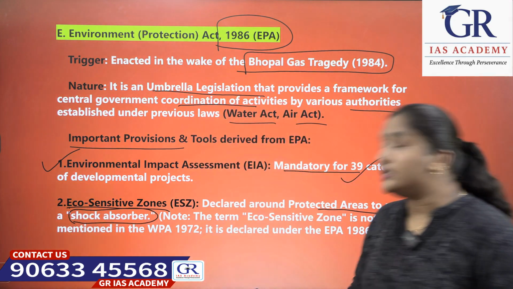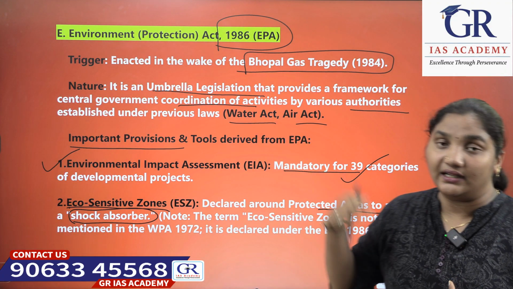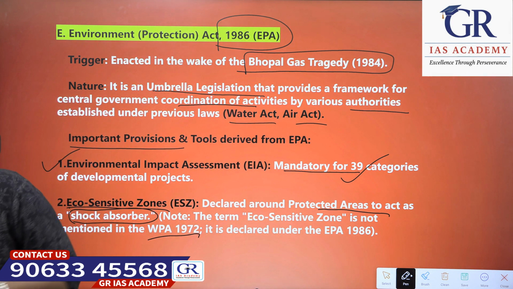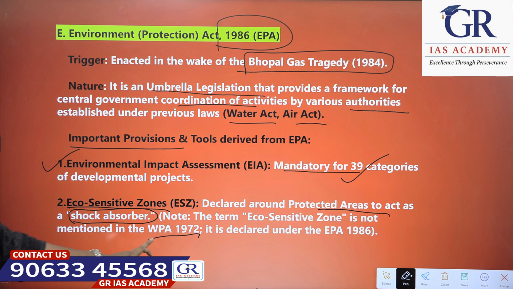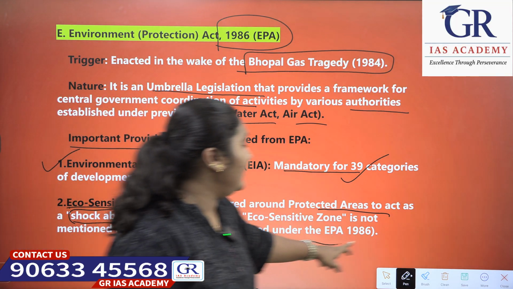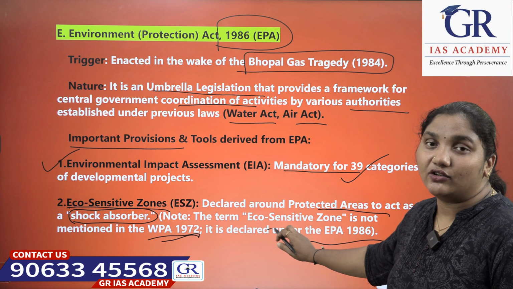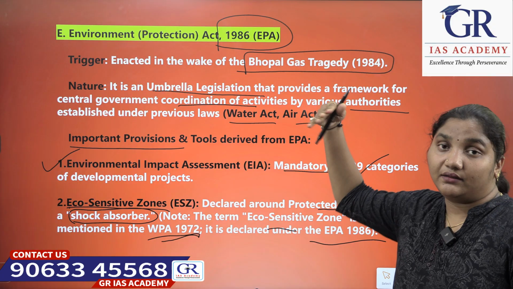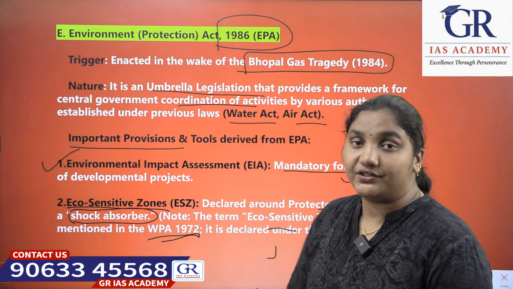The term eco-sensitive zone is not mentioned in the Wildlife Protection Act 1972. It is declared under the Environment Protection Act 1986. Have a note on it. Basically, this generally gets confused. People think eco-sensitive zones must be in the Wildlife Protection Act also. No, these come under the Environment Protection Act.